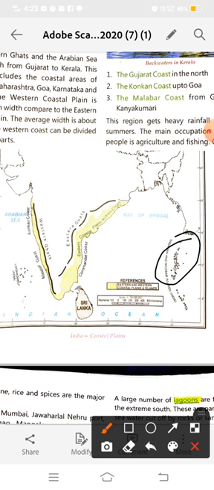This type of punishment, when a person was punished by living in the Cellular Jail, was known as the Kala Pani, because the water of the Bay of Bengal looks black in color. And this island is far from the mainland of India, so at that time it was very difficult for any prisoner to come out from here. So this was known as Kala Pani.